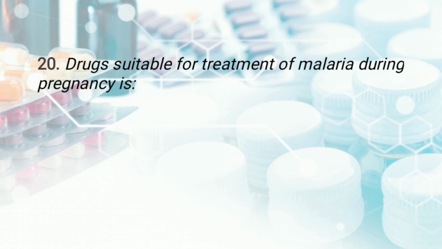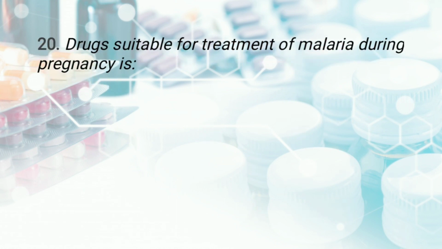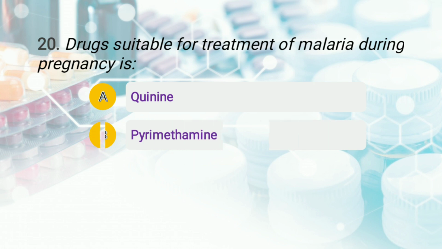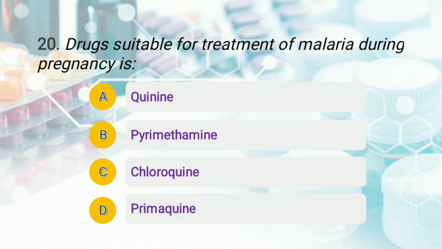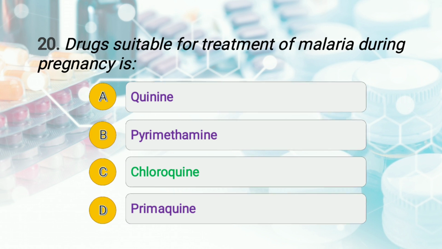The question is, drug suitable for treatment of malaria during pregnancy is, and the options are A, quinine, option number B, pyrimethamine, option number C, chloroquine, and option number D, primaquine. So student, right answer of this question is option number C, that is chloroquine is suitable for treatment of malaria during pregnancy. So that's all in our today's video.